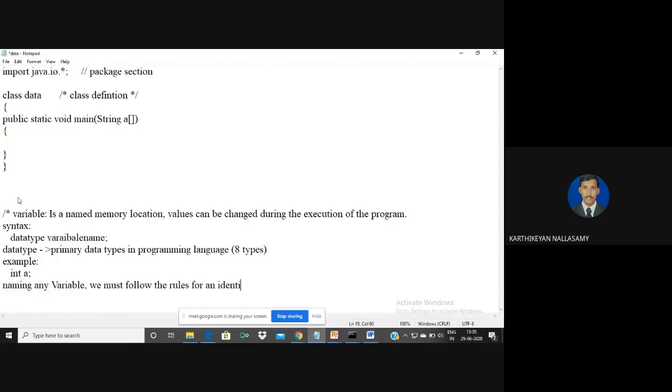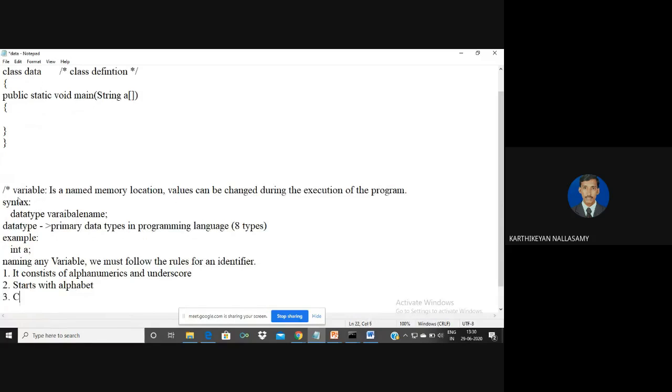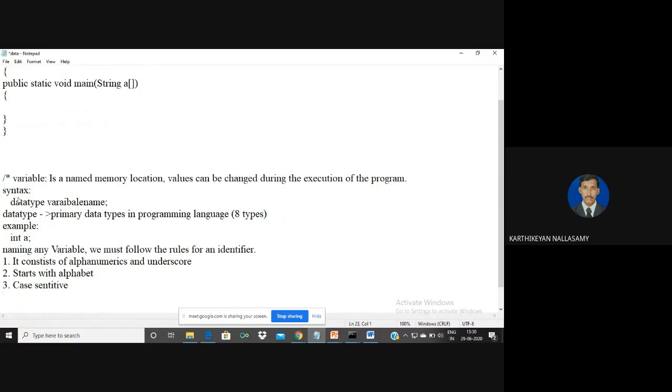So the rules are: the first one is that a variable name consists of alphanumerics and the underscore symbol. Then the next one is that the identifier name always starts with an alphabet. The third one is that it is case sensitive, which means that lowercase letters are treated as different from uppercase letters.